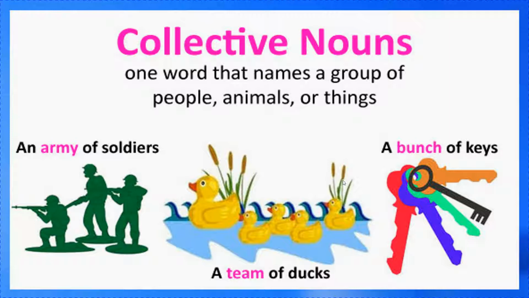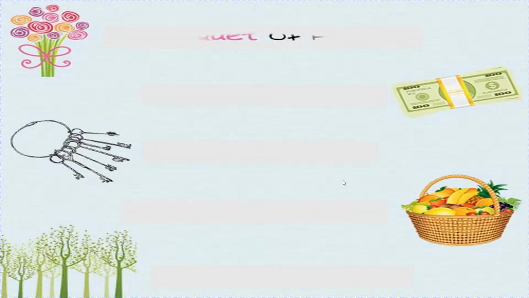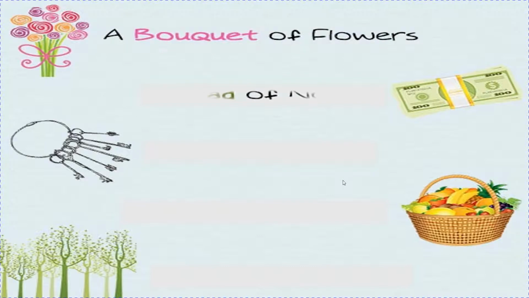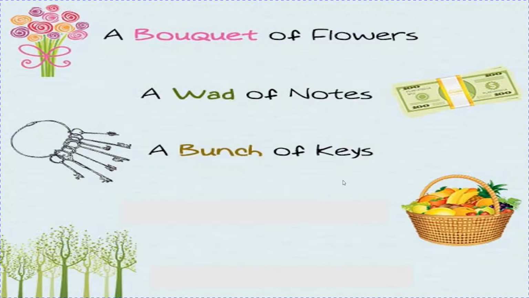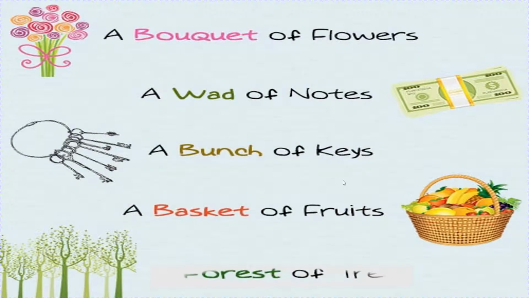Like, what do we call a group of soldiers? An army of soldiers. What do we call a group of ducks? A team of ducks. And what do we call a group of keys? A bunch of keys. Let us see a few more examples, children. First one is a bouquet of flowers, a wad of notes, a bunch of keys, a basket of fruits, and the last one is a forest of trees.